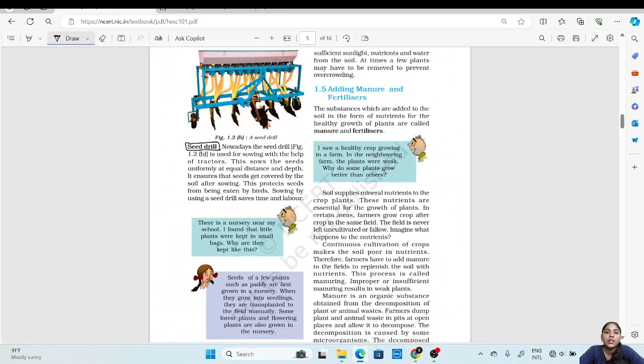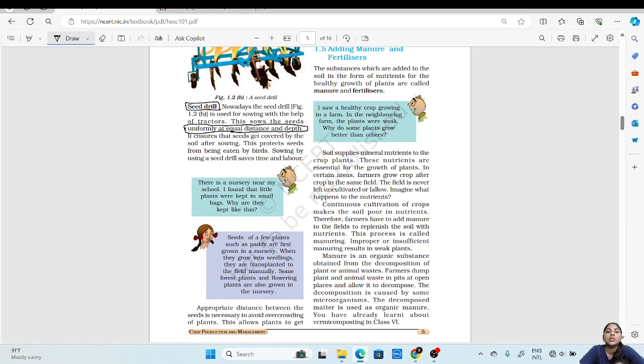Nowadays the seed drill is used for sowing with the help of tractors, and it sows the seeds uniformly at equal distance and at the appropriate depth which is required for the crop.